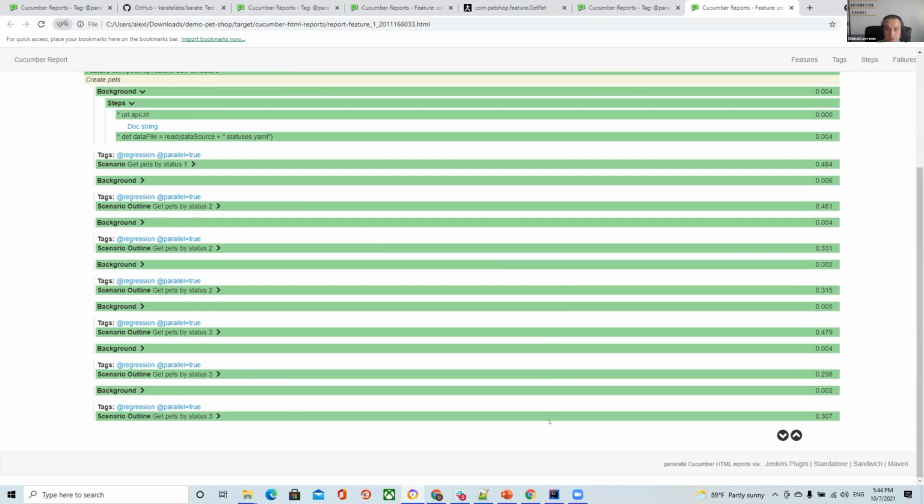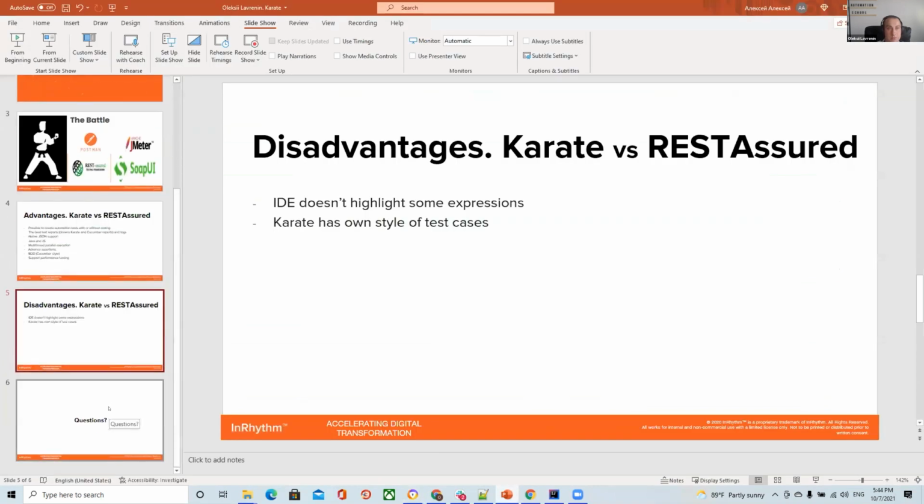Okay, that's it from my side. It's a brief explanation of how it's possible to use Karate for API functional testing or for performance testing. If you have some questions, please ask me.